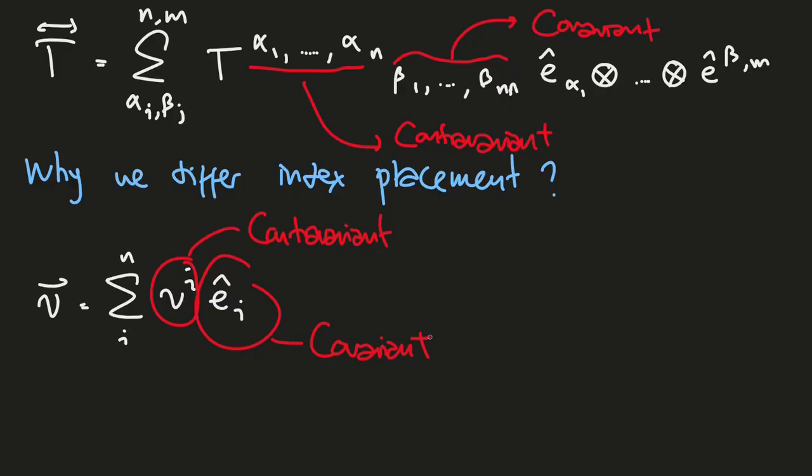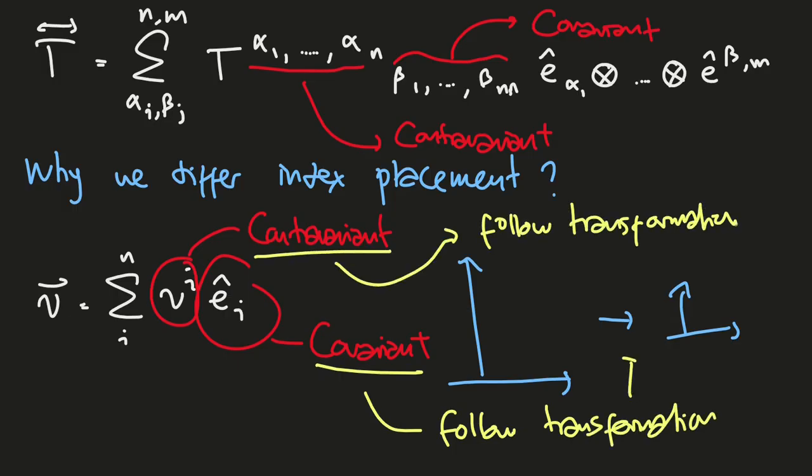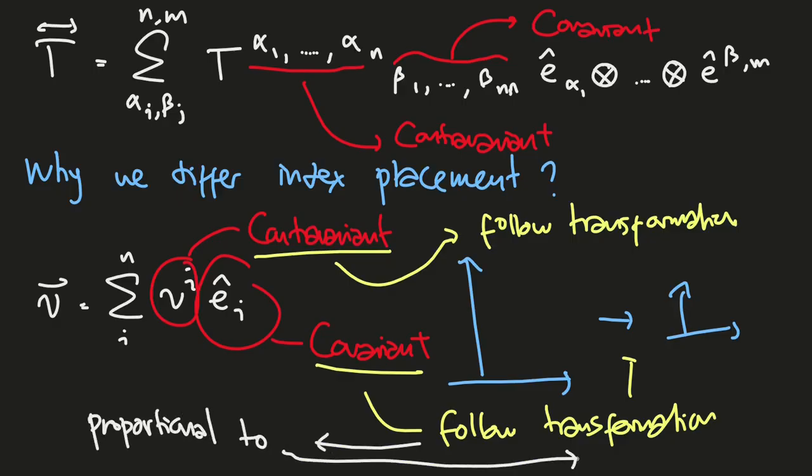Imagine we have a coordinate system transformation that shrinks the coordinate system. Covariant follows the transformation, and contravariant follows the transformation. Bruh, just kidding. The transformation of the covariant part is proportional to the transformation, meanwhile the contravariant part is inversely proportional to the transformation.